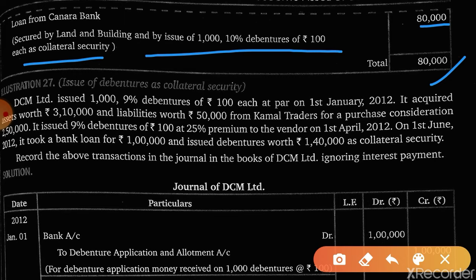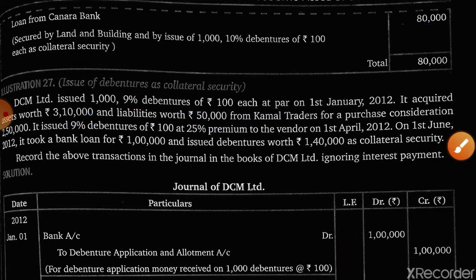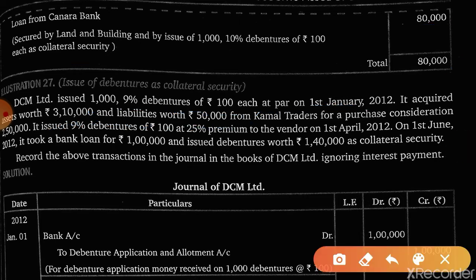DECM issued 9% debentures of 100 each at par on 1st January 2012. It acquired assets worth 3,10,000 and liabilities worth 50,000 from Kamal Traders for a purchase consideration. Now this question is merging all the concepts, the previous concept and this concept.